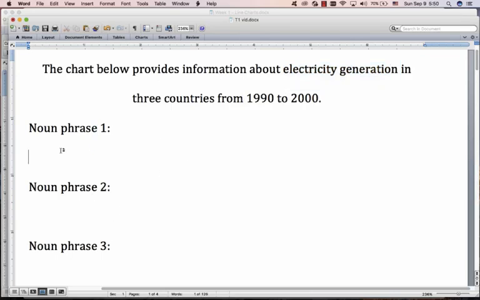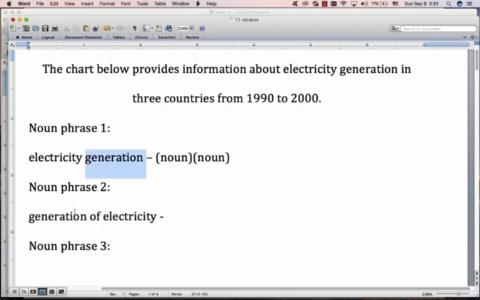So that's electricity generation. And what is that? That's just a noun and a noun. Electricity is a noun, generation is a noun. So that's the structure of that. All right. Then how do you make noun phrase 2? Also very easy. You take this noun, you put it there, you take this noun, you put it there, and you put a preposition in the middle. You switch them around and you put a preposition in the middle. So that goes there, that goes there, preposition. Usually the preposition is of, but be careful. It can be by or with or many other prepositions.